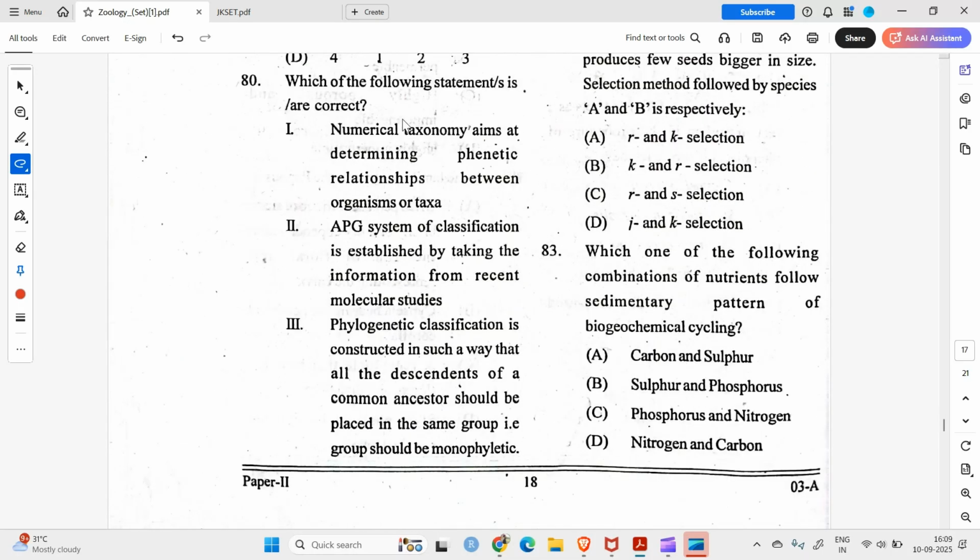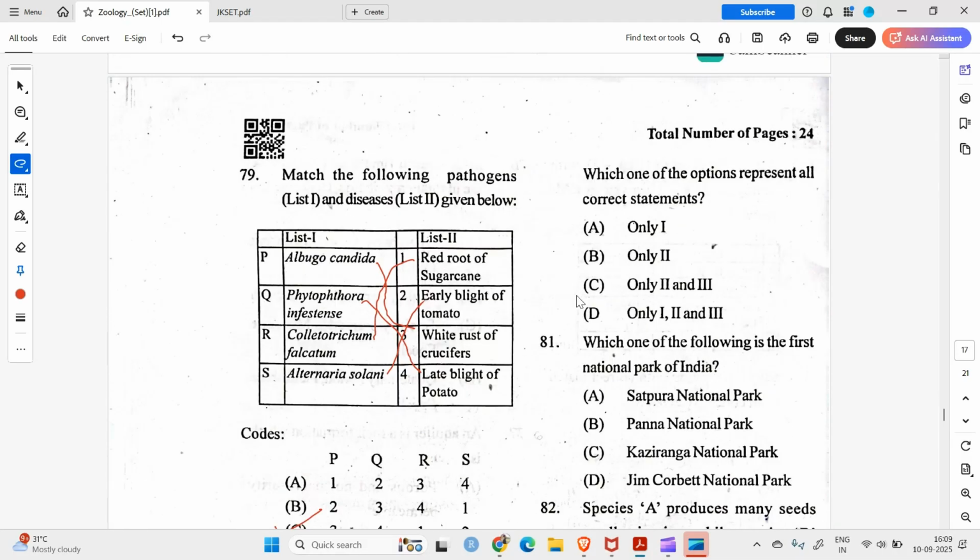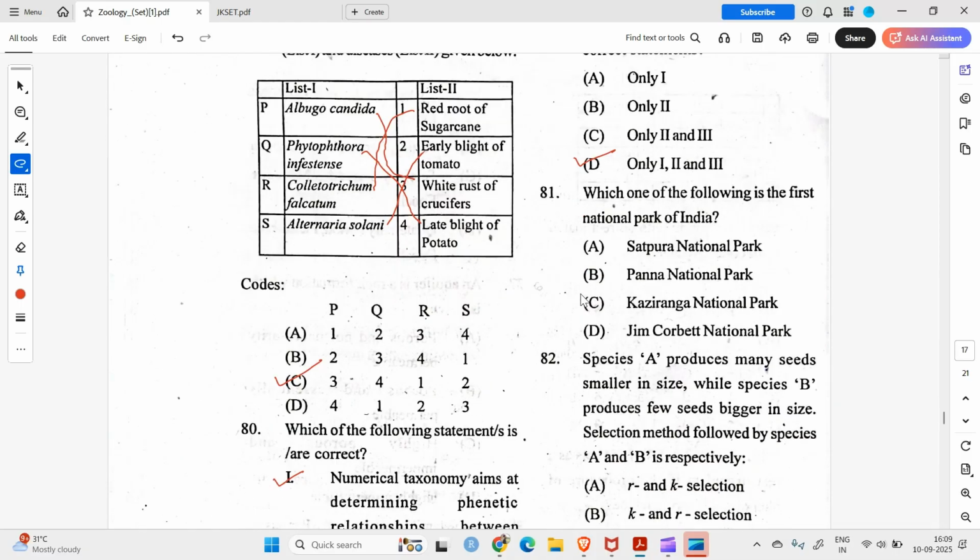Question number 80. Which of the following is correct? Numerical taxonomy aims at determining phenetic relationships between organisms or taxa. Yes, this sounds correct. APG system of classification is established by taking the information from recent molecular studies. This also looks correct. Phylogenetic classification is constructed in such a way that all the descendants of a common ancestor should be placed in a monophyletic group. Yes, this also looks correct. Which of the options represents all correct options? So I think only 1, 2, and 3. We have only 3 options, so it should be this option D.